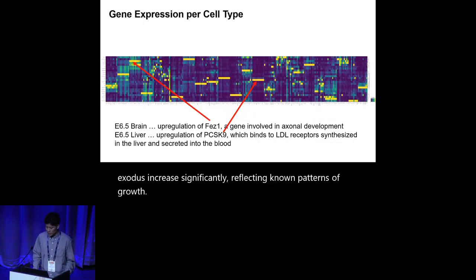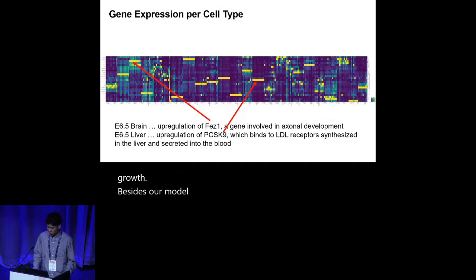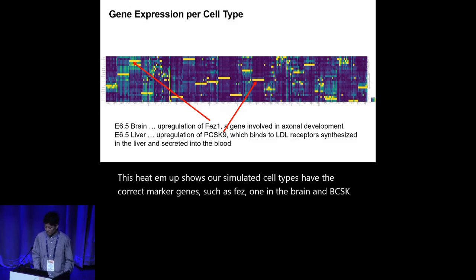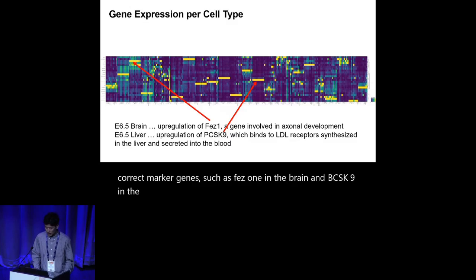Besides, our model accurately predicts gene expression. This heat map shows our simulated cell types have the correct marker genes, such as FEZ1 in the brain and PCSK9 in the liver. This confirms the biological accuracy of our simulation.